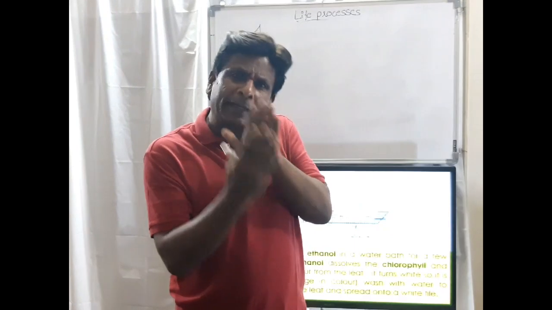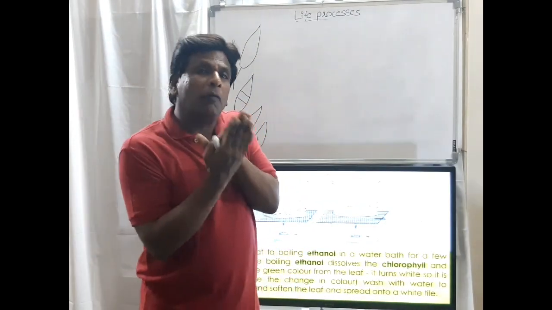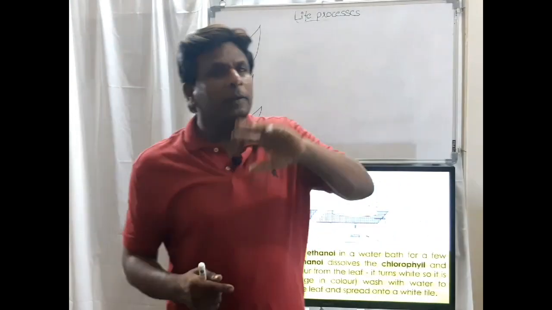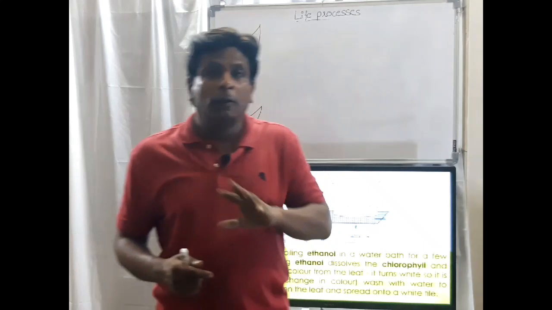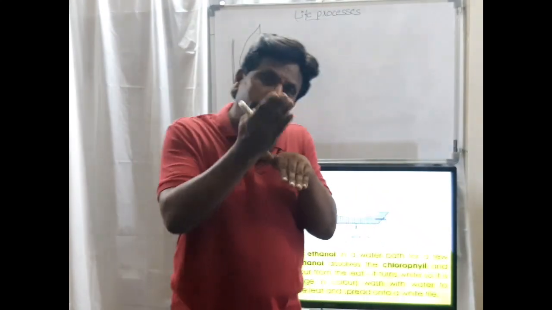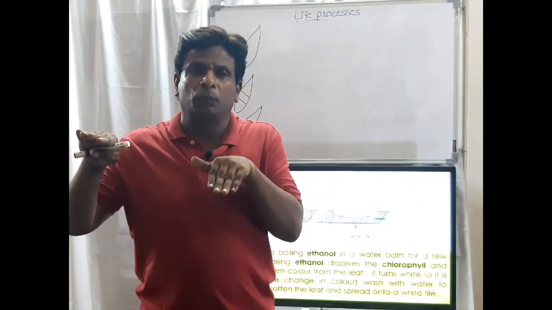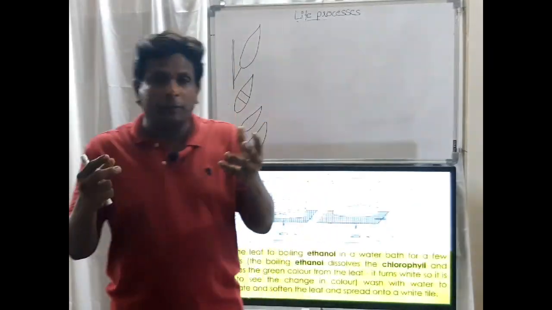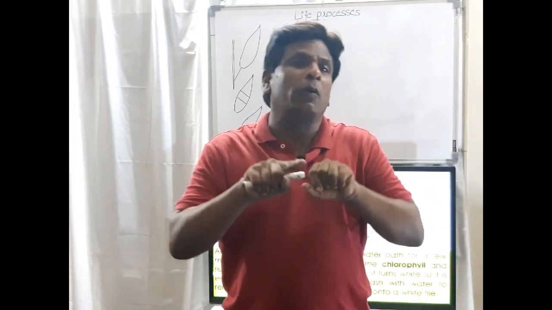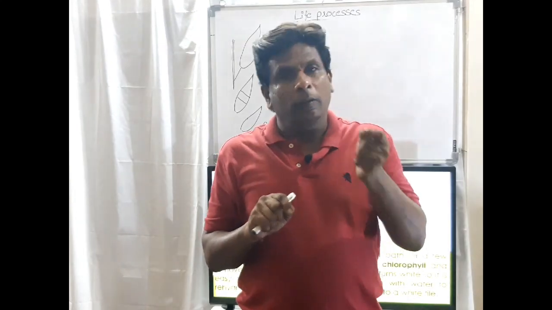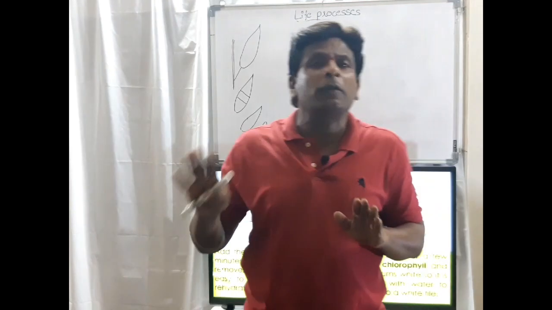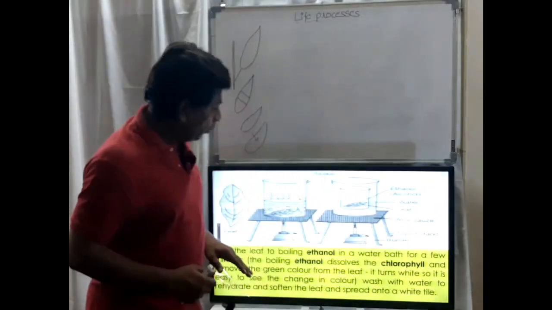To check it, we cover that portion and keep the plant in bright sunlight, and for 3 days we keep it. During this period, glucose will be formed and that glucose will be converted into starch. So all the portions of the plant that had become de-starched will now store starch. If the statement is correct, in that covered portion, starch is not going to be stored. We will check it. Okay.